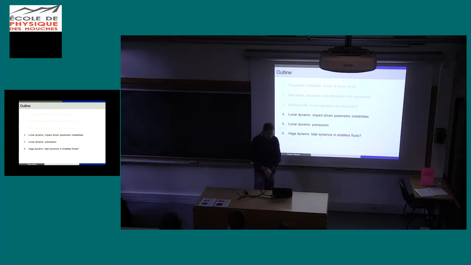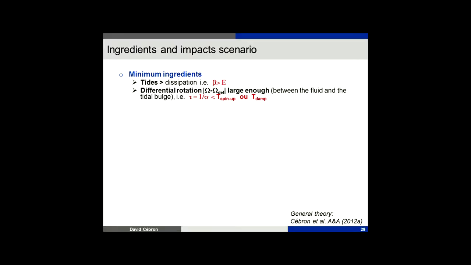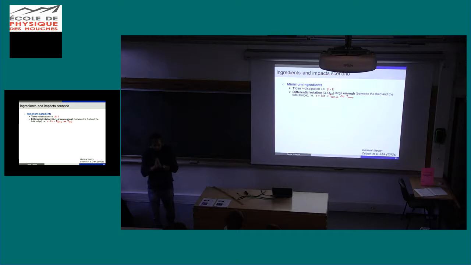So now let's apply that to lunar dynamo. Maybe I go a bit too fast, but for the lunar dynamo, we have seen yesterday that we want to explain it with something else than convection. Convection does not work. And we have impacts, but impacts explain only the antipodal correlation of craters and magnetic field, but not all the rocks we have.